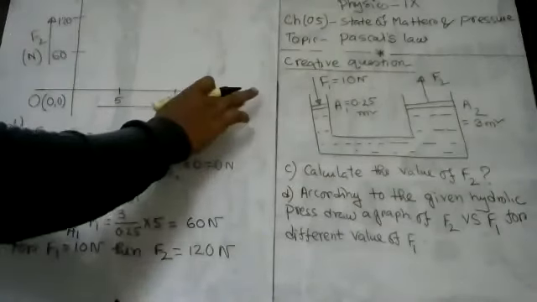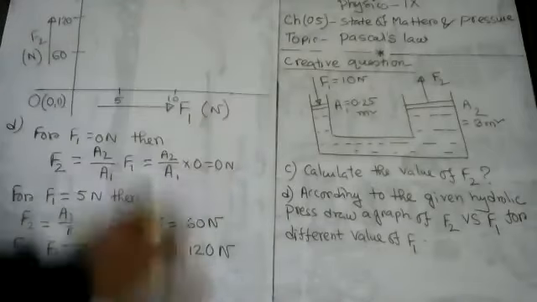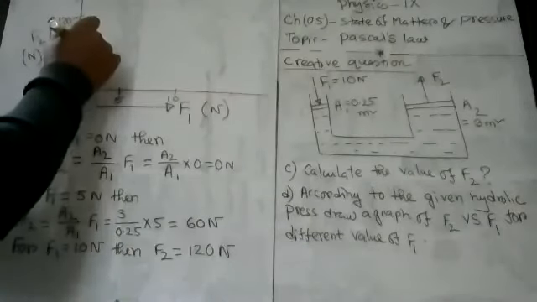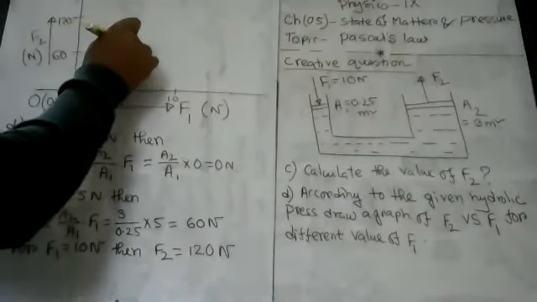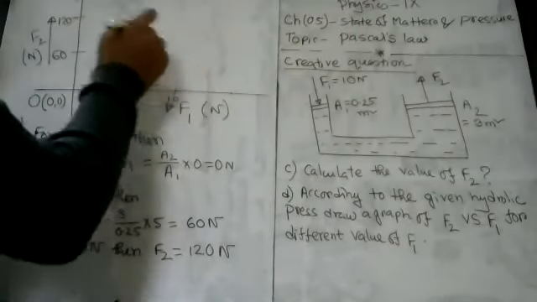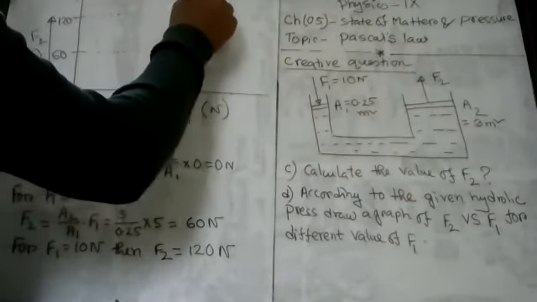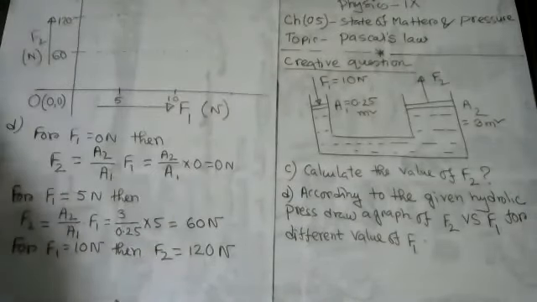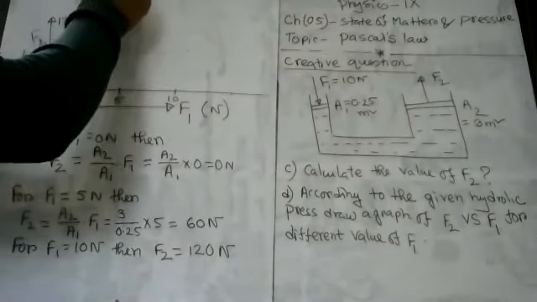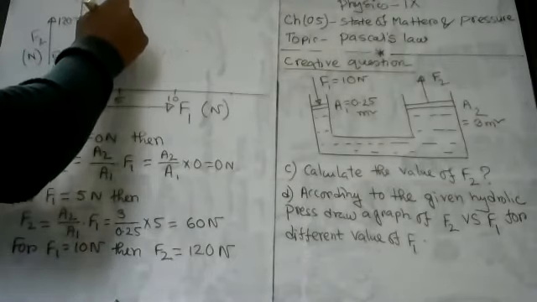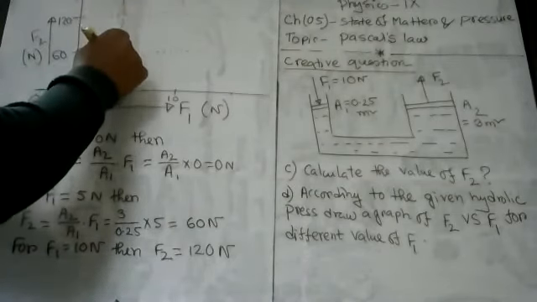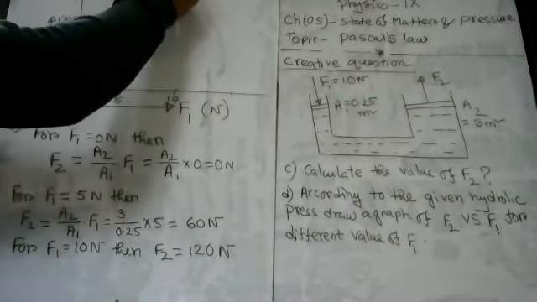So no need to draw 15 here. Now sketch this just like a graph, my dear student.